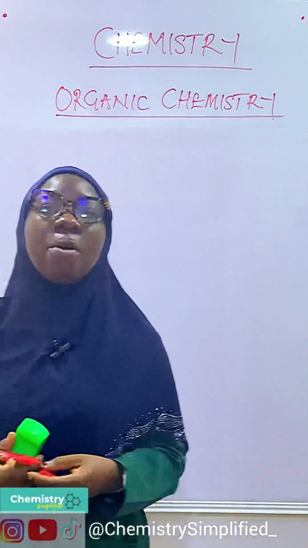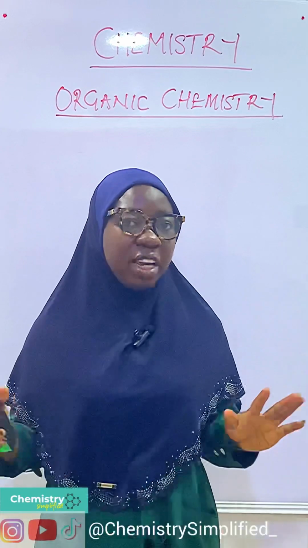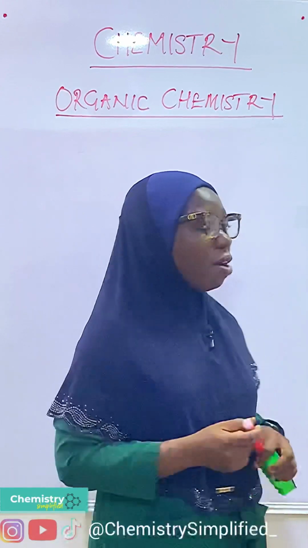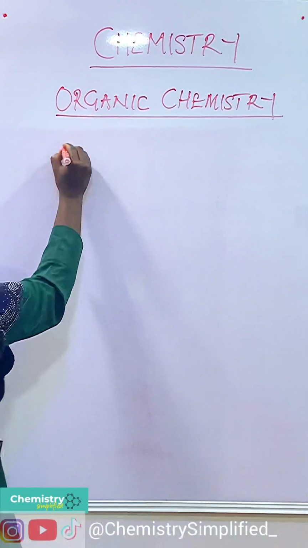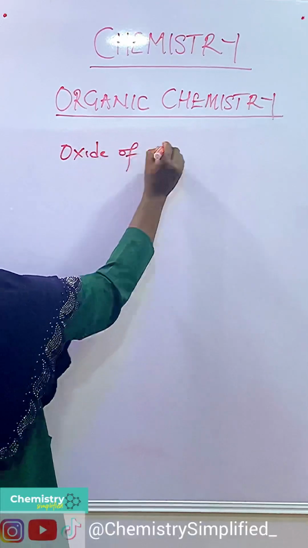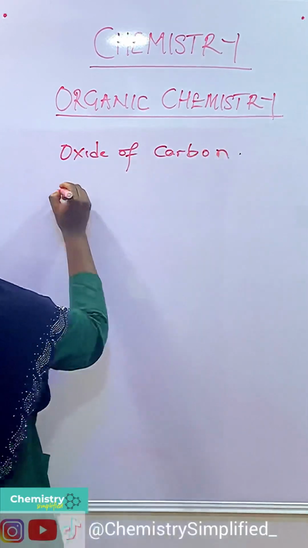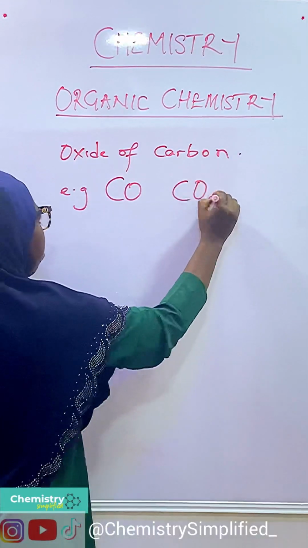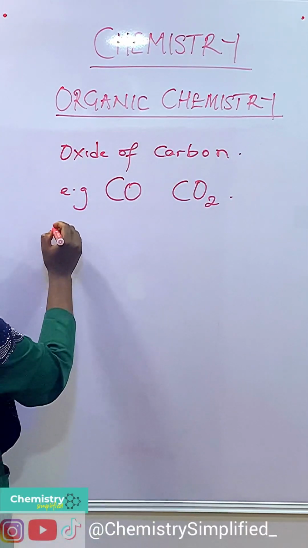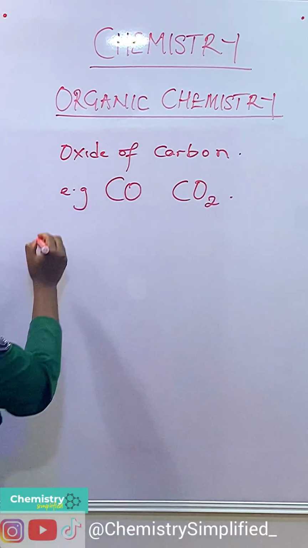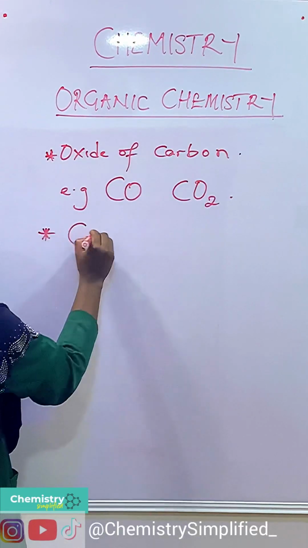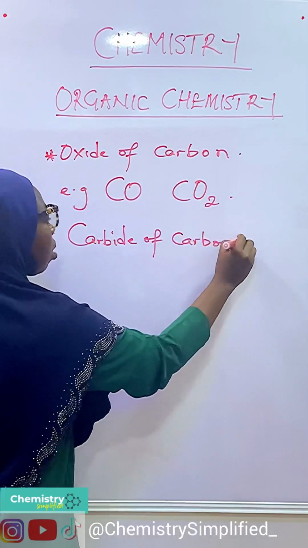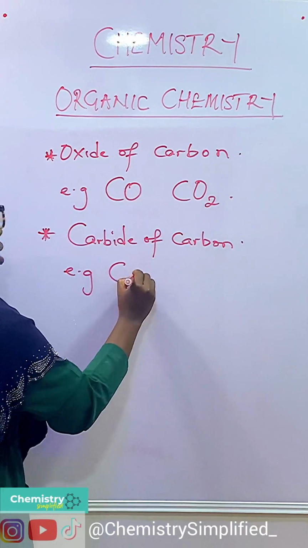Now, I define an organic compound as a compound containing carbon, but with the exception of a few compounds. Examples of such compounds are oxides of carbon, e.g., carbon monoxide, which is CO, and carbon(IV) oxide, which is CO2. Another compound that we cannot consider as an organic compound is carbide of carbon, for example calcium carbide.